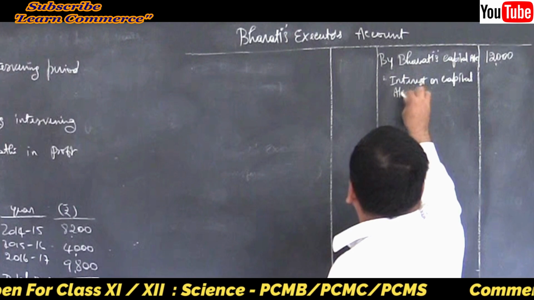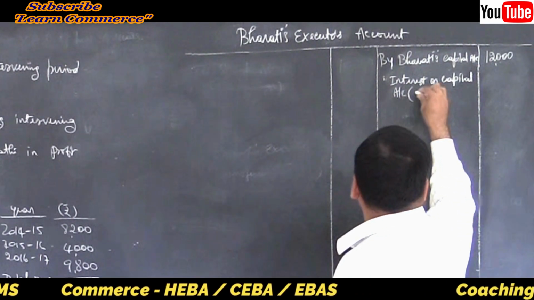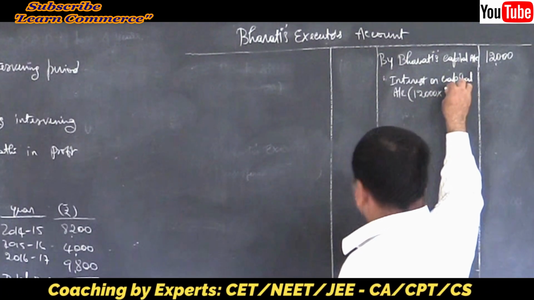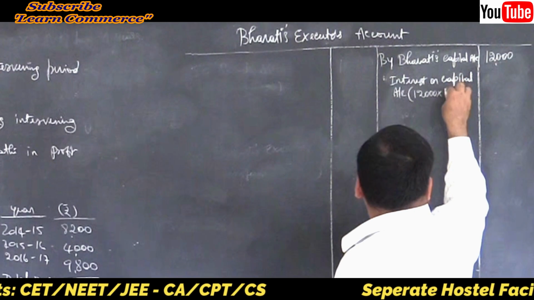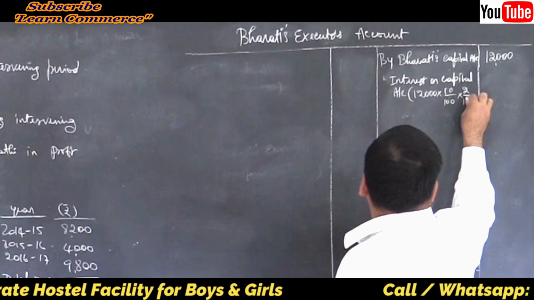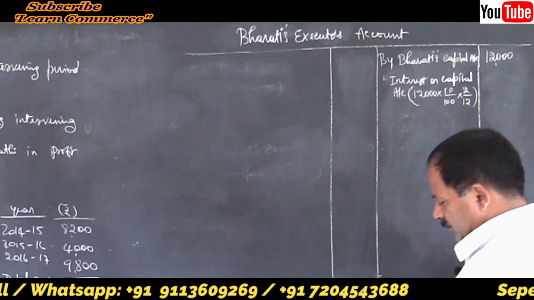Show the calculations here: 12,000 into 10% for 2 months. So it will come to 200.